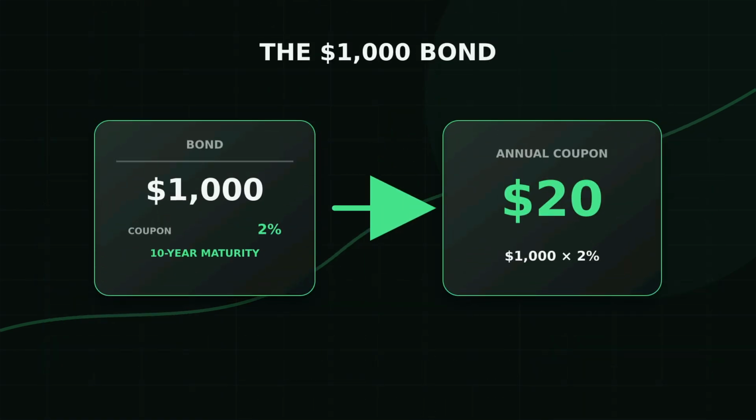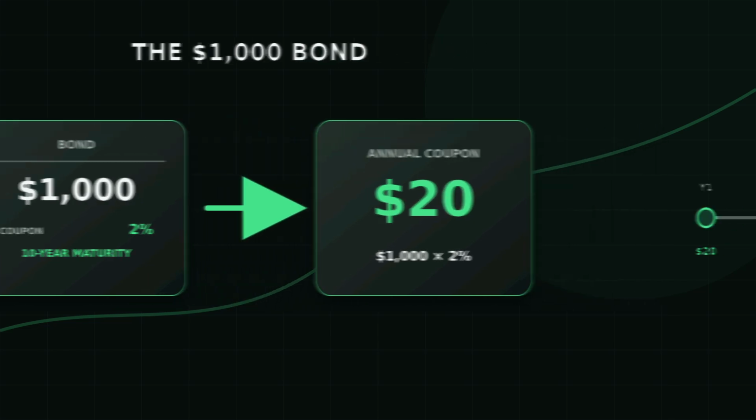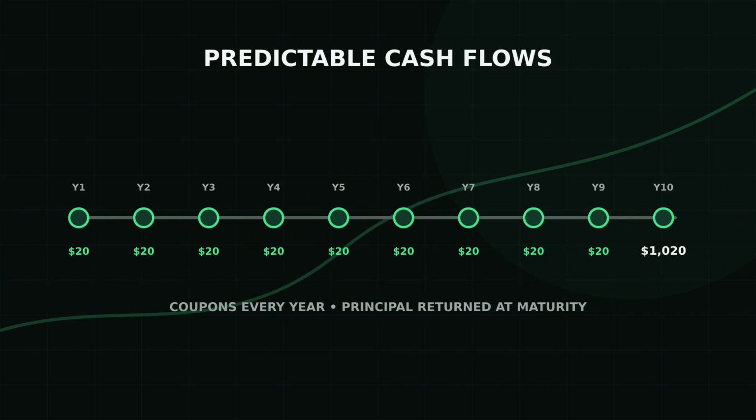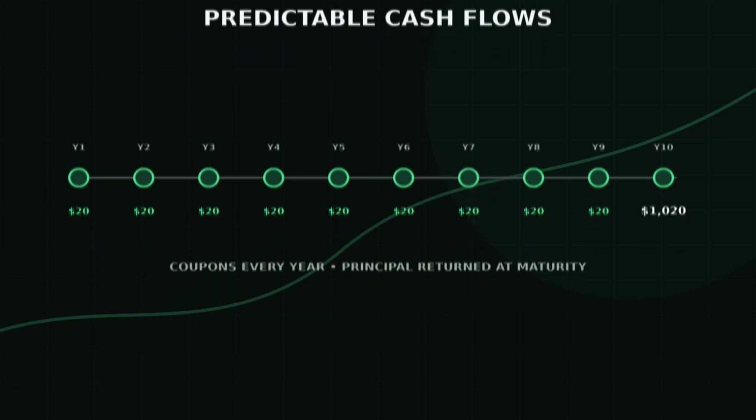Imagine buying a $1,000 10-year bond with a 2% annual coupon. It pays $20 each year. At the end of year 10, you receive the final $20 payment plus your $1,000 principal. If you hold that bond until maturity and the borrower pays as promised, the cash flows are predictable. Nothing about those scheduled payments changes merely because market interest rates move. The market price can change without rewriting the underlying contract.